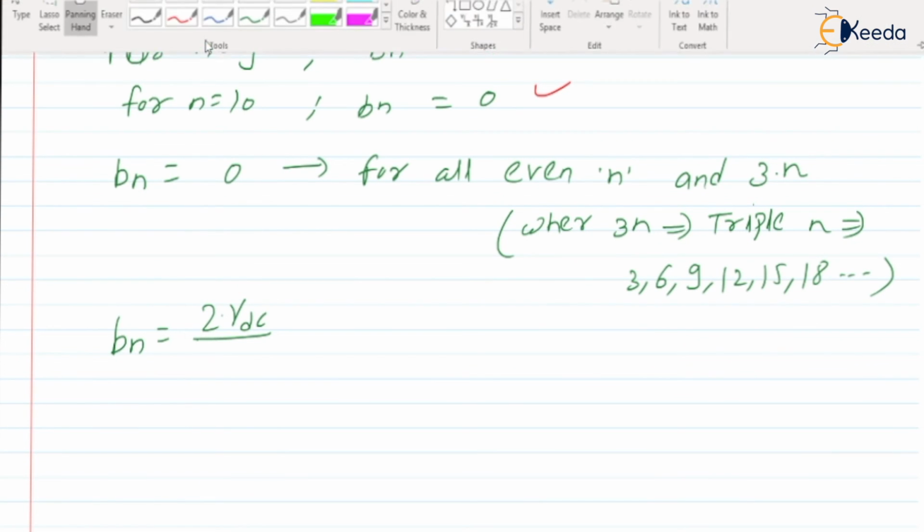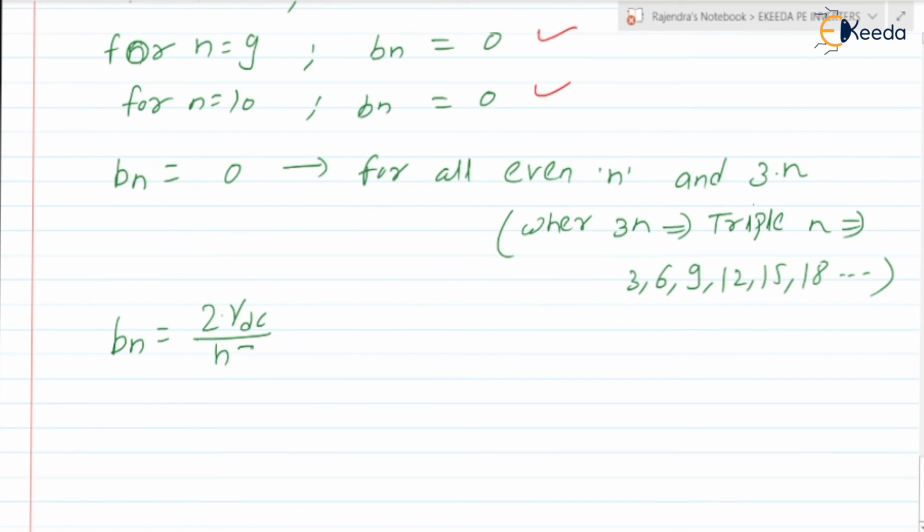Bn is equal to 2 VDC by n pi, for n is equal to 1, 5, 7, 11, 17, etc. Are you getting the point? Bn is non-zero only for these values, like 1, 5, 7, 11.